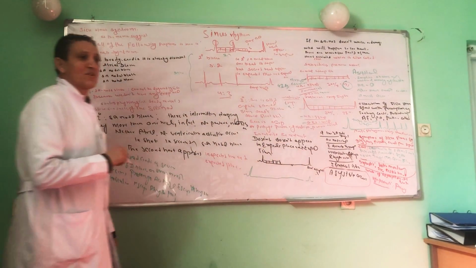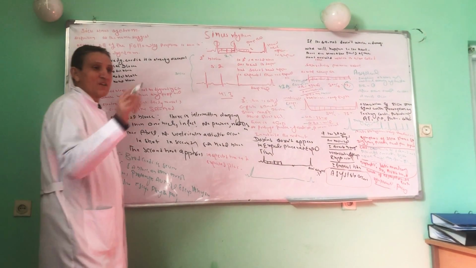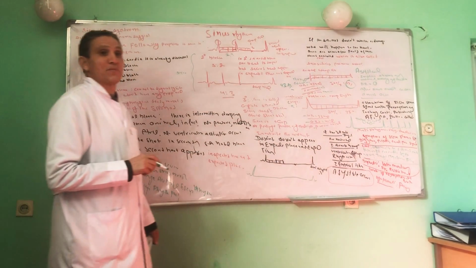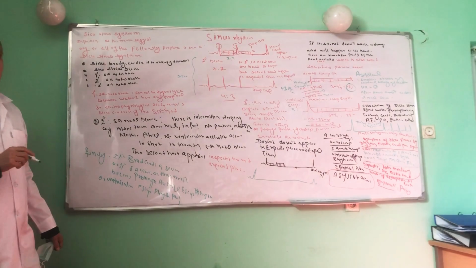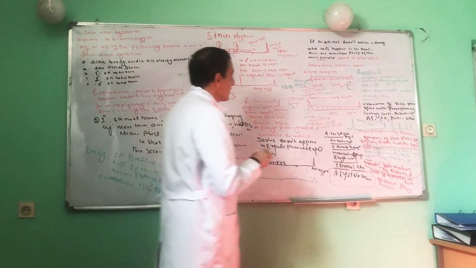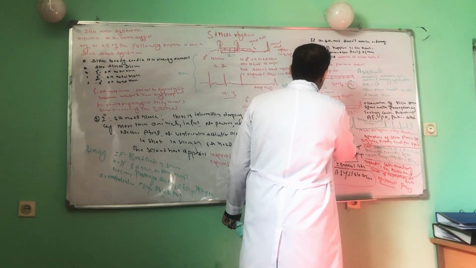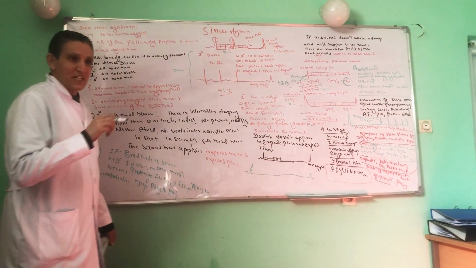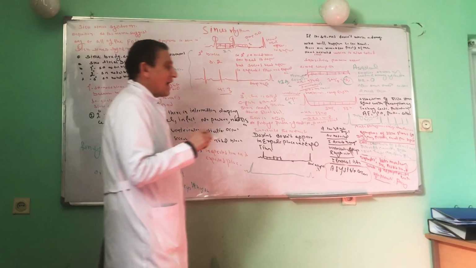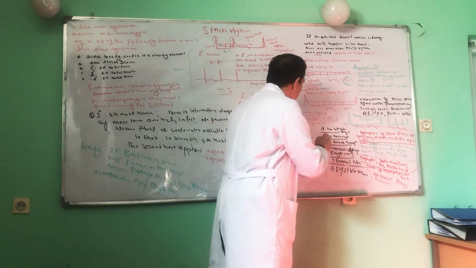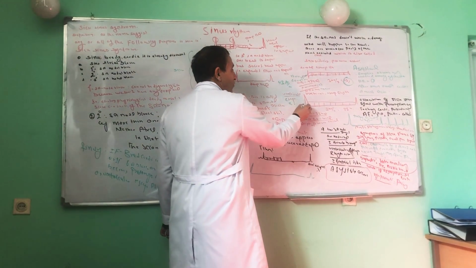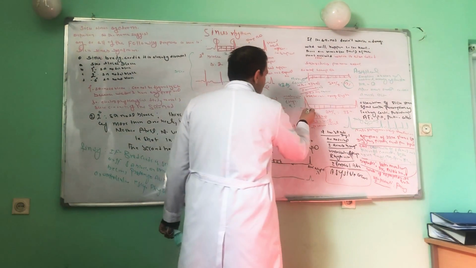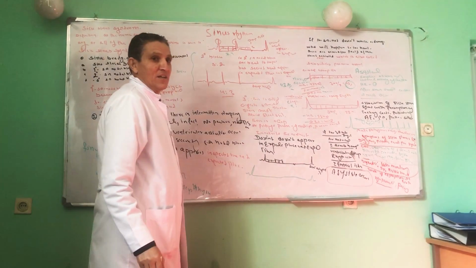If the SA node doesn't work, then the AV node doesn't work, what will happen to the heart? The third part is electrically activated, giving ventricular escape rhythm. How should I diagnose ventricular escape rhythm from the ECG? For example, the heart rate of ventricular escape rhythm is less, 33 beats per minute, and another, 30 beats per minute. The QRS complex is wide. Why is it wide? Because it originates from the ventricles. The QRS complex is wide, and the P wave is absent.